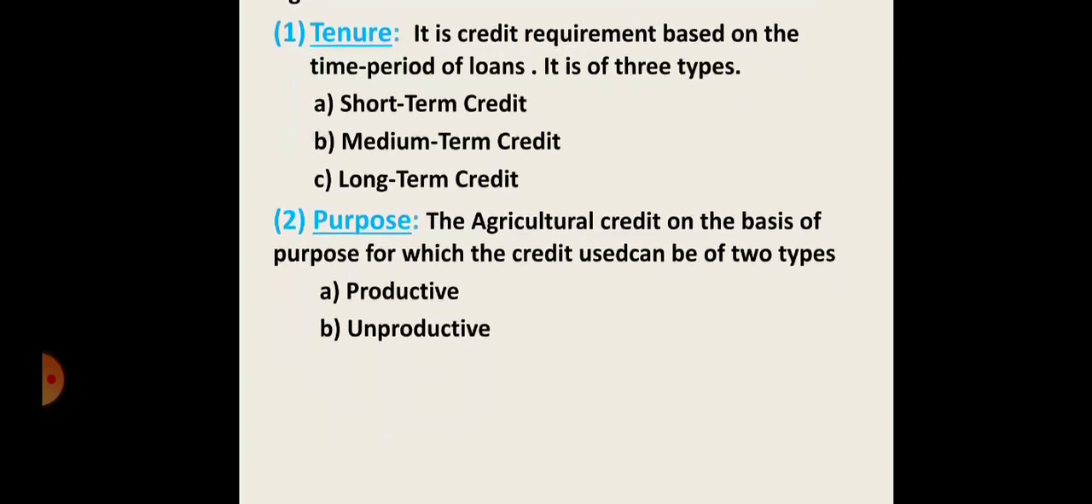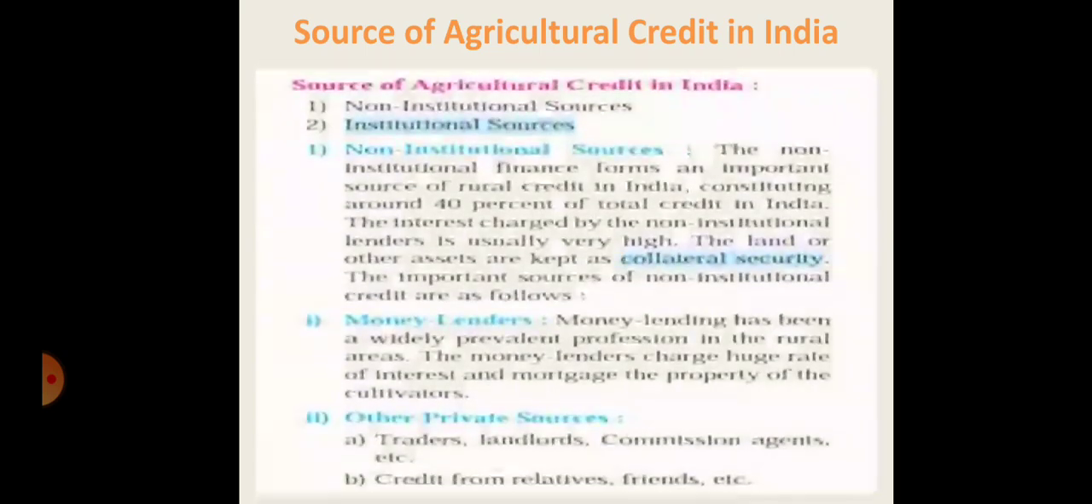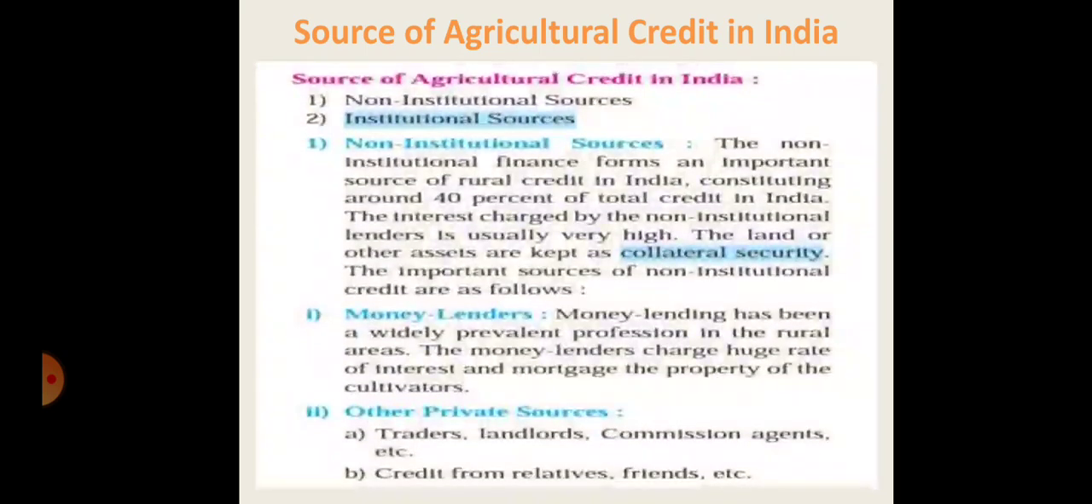Then let's discuss the next point, the sources of agricultural credit in India. There are two types. First is the non-institutional sources and second is the institutional sources. In this video we just discuss the non-institutional sources of agricultural credit in India. Non-institutional finance forms an important source of rural credit in India, constituting around 40% of the total credit in India.